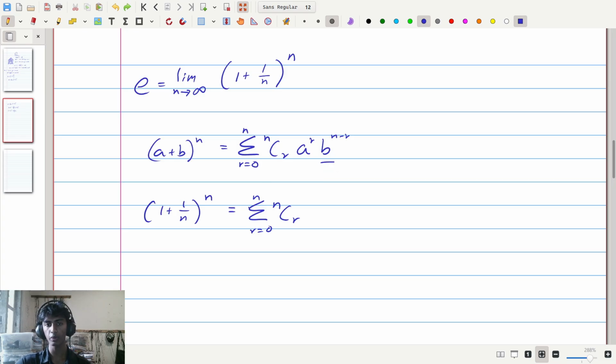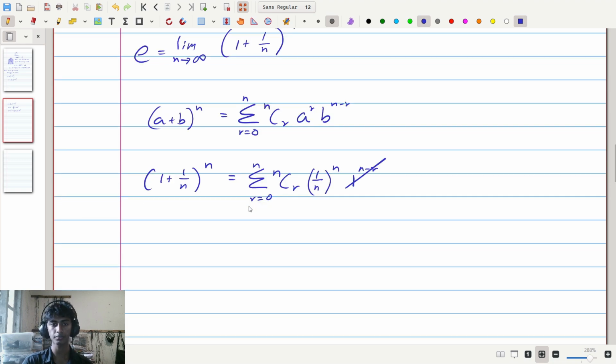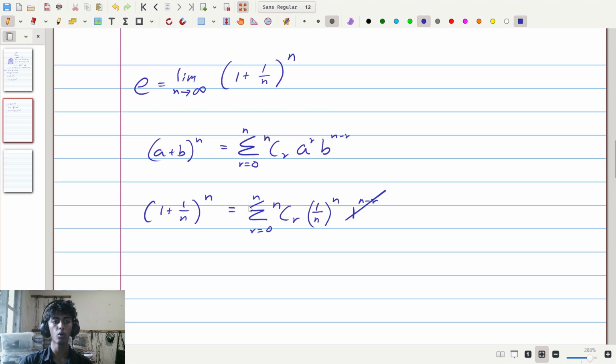In which case, what we have here is (1/n)^r times 1^(n-r), which I will directly cancel off because for any n minus r, 1 to the power of n minus r is just going to be 1. And multiplying anything by 1 is going to give us the same value, so I really don't need to write that 1. So we're going to cut it. So (1 + 1/n)^n is this sum right here.